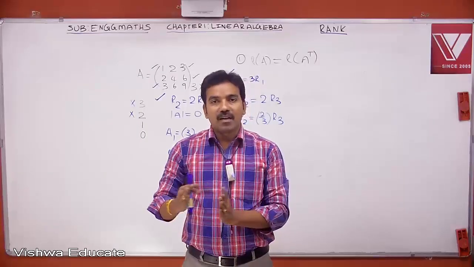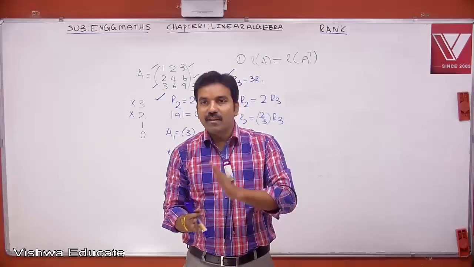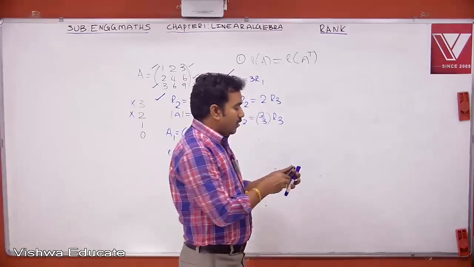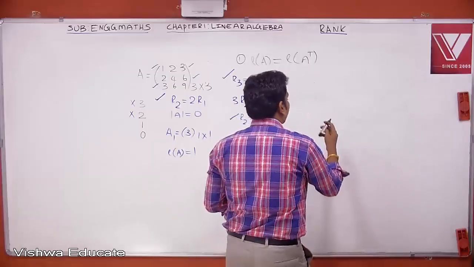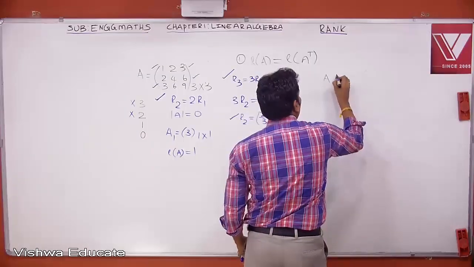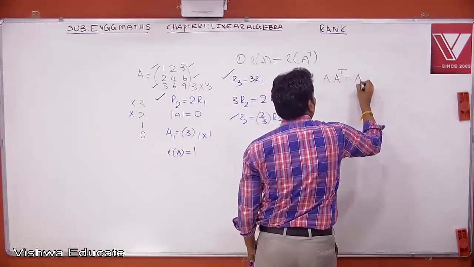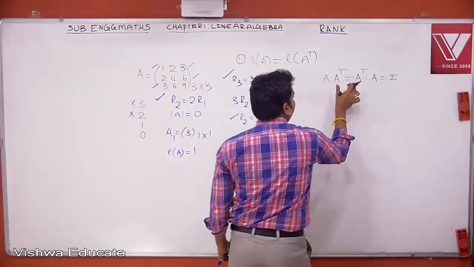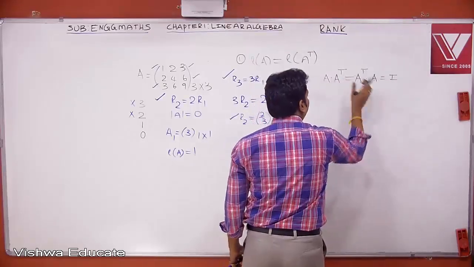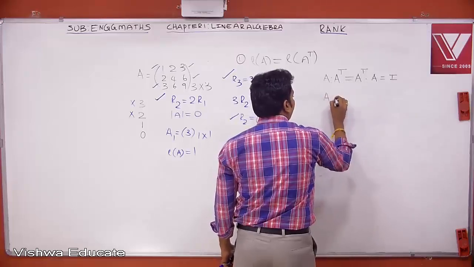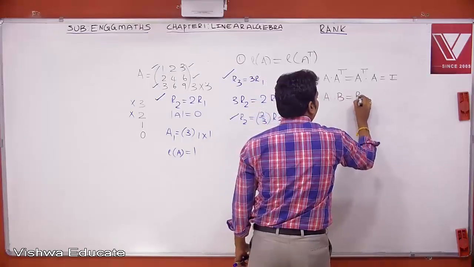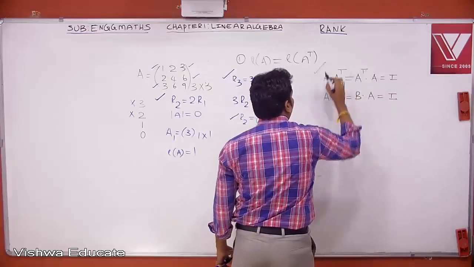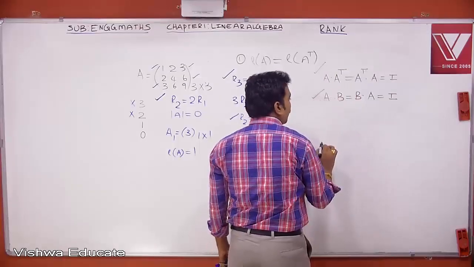If a matrix is multiplied with its transpose, even in the reverse direction also, you will get the identity matrix. That means the orthogonal matrix definition is this: A into A transpose equals A transpose into A equals I. This definition resembles the invertible matrix definition. The invertible matrix definition is this: A into B equals B into A equals I. This is the definition of an orthogonal matrix, and this is the definition of an invertible matrix.